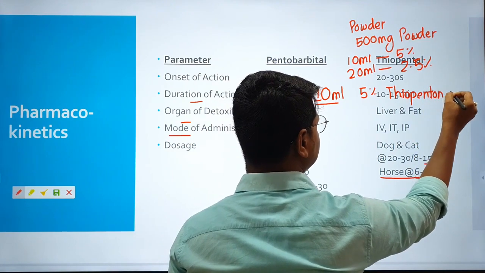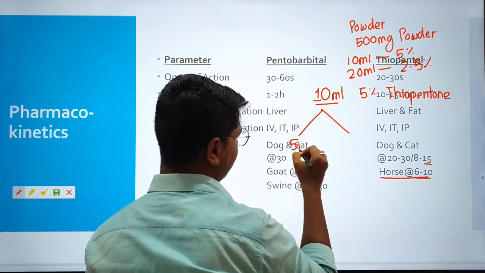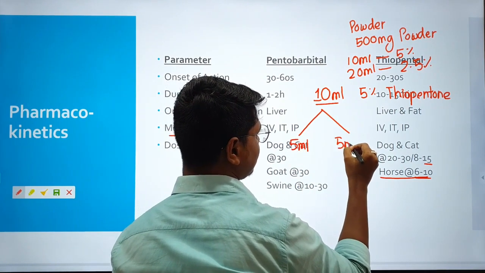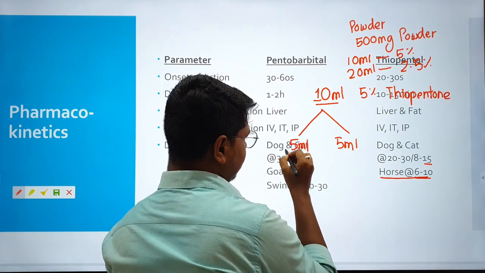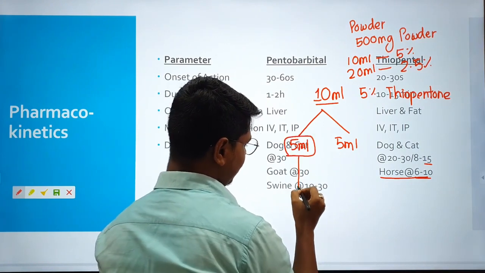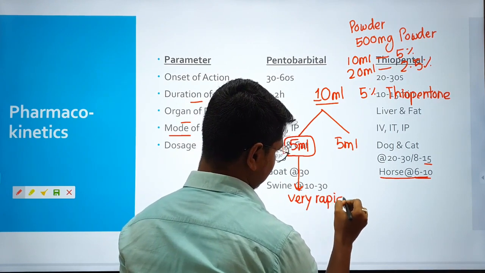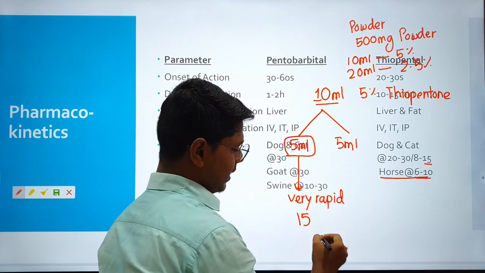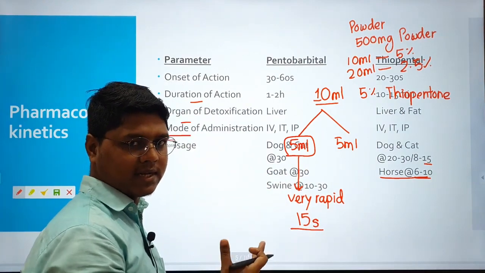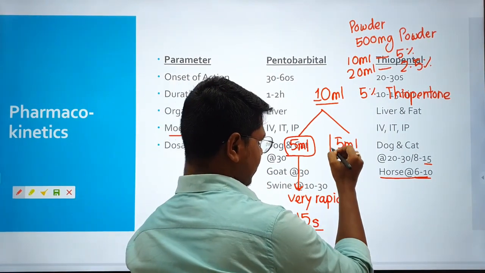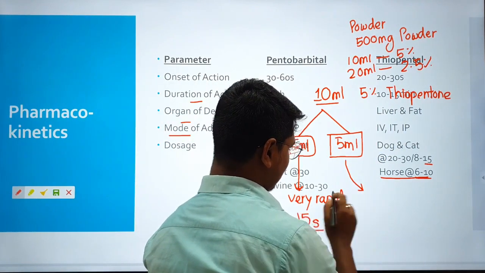What is the usual practice? You have to divide this 10 ml into two fractions, 5 ml and 5 ml. You can also divide into three fractions, like 3, 3, 4. The first fraction, the first 5 ml, you have to give very rapidly. In books you find that within 15 seconds you have to administer this 5 ml of anesthetic. The rest, the second half, you have to give, or the term is, given to effect.